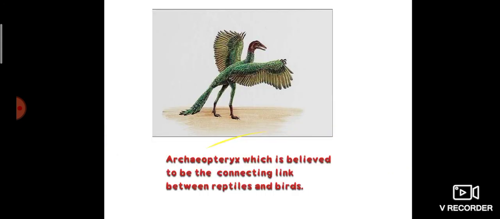Then how are fossils formed? First, Archaeopteryx. What is Archaeopteryx? It is believed to be the connecting link between reptiles and birds. It may look partially like a reptile and partially like a bird. So it acts as a connecting link between reptiles and birds, which we find from the Archaeopteryx fossil.